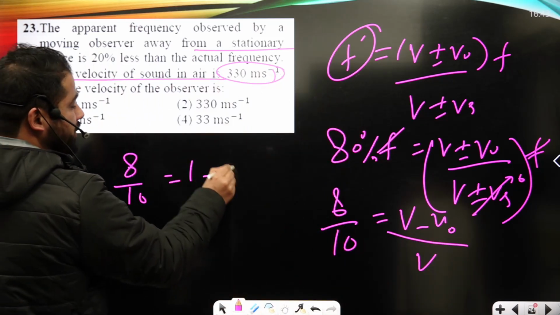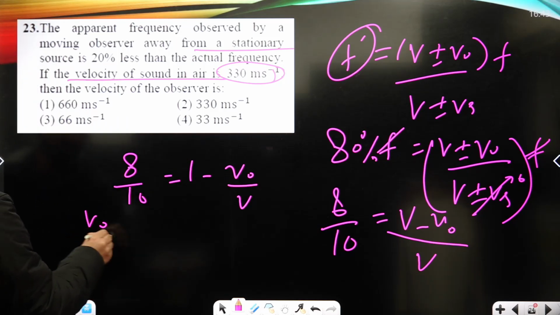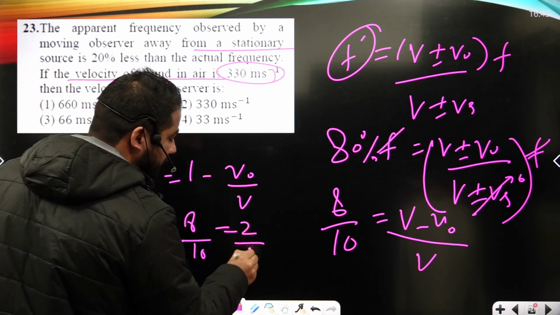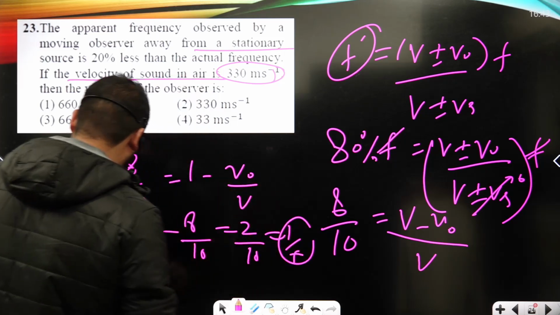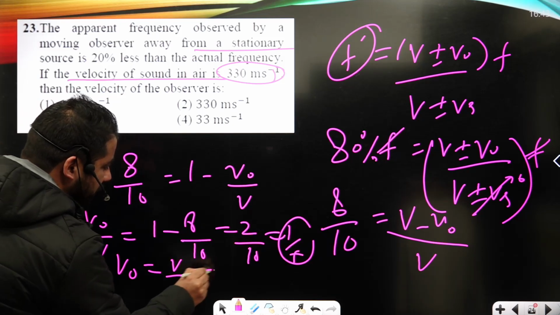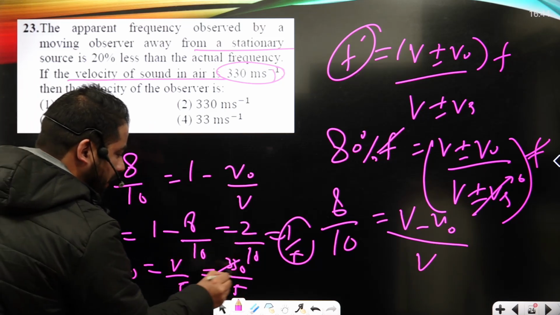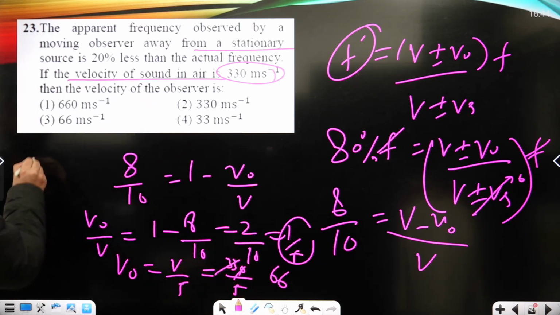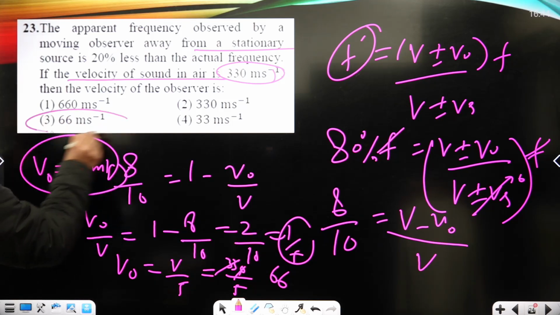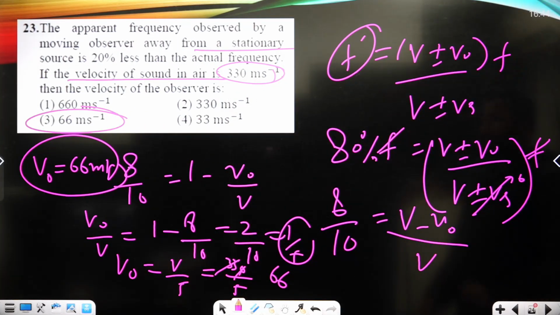So it is 1 minus V naught upon V. V naught upon V is 1 minus 8 by 10, that's 2 by 10, that's 1 upon 5. So V naught I can write as V upon 5. V is 330 upon 5, okay? 5 sixes are 30, so V naught must come out as 66 meters per second. So it is shown under option number 3. Option 3 is the correct option of the question.